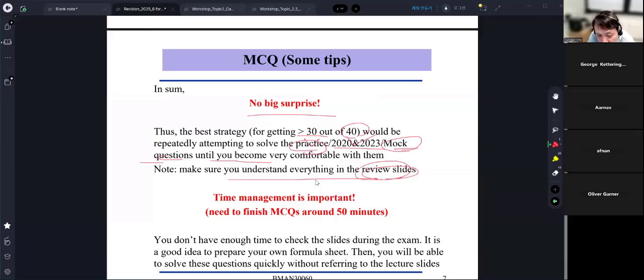Right away, you have to find the key point in the review slide and apply it to solve any question based on the practice questions or 2023 questions. So time management is important. You need to finish the MCQ in around 45 minutes. For the 90-minute exam, the other 45 minutes you should use to answer the short questions. Any questions?